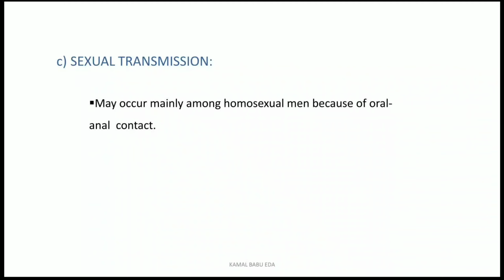It is mainly spread through the oral and anal route, through feces and contaminated food and water. In men who have sex with men, they use the anal and oral route for sexual pleasure, so there is more chance of transmitting the hepatitis A virus.